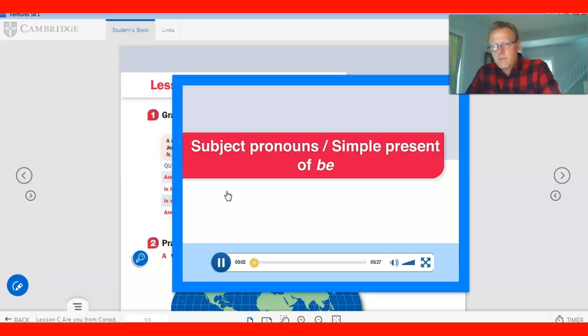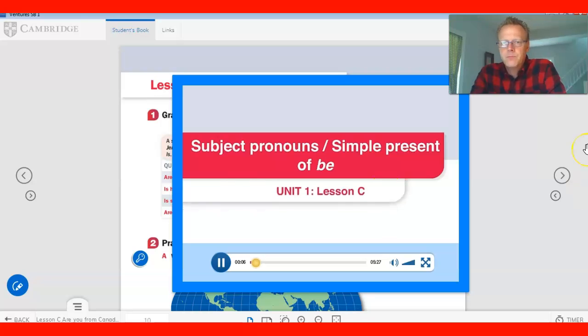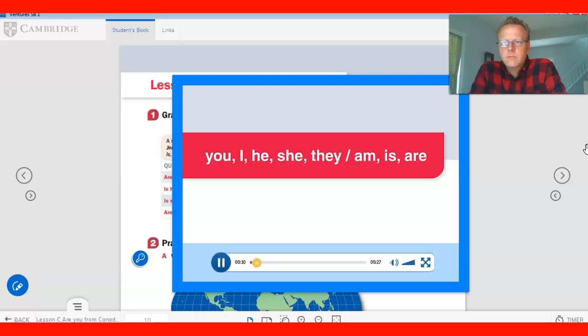Subject pronouns. Simple present of be. Unit 1, Lesson C. You, I, he, she, they, am, is, are. Are you from Canada?